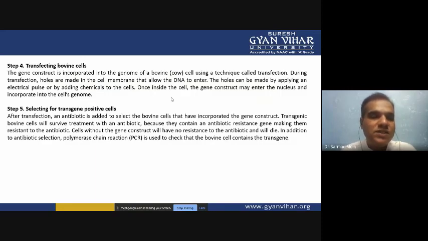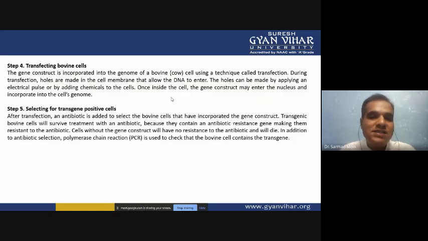During the transfection, you have to transfer your gene of interest into the cells, and holes are made in the cell membrane by the microprojectile compartment, or by the micro syringe, or using a chemical technique like the PEG method or calcium 2+ ion transfer. We can increase the porosity of the membrane so that foreign DNA can easily transfer from outside to inside. The holes can be made by applying an electric pulse or by adding chemicals to the cells.